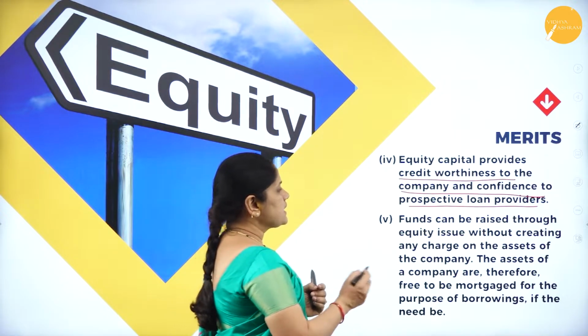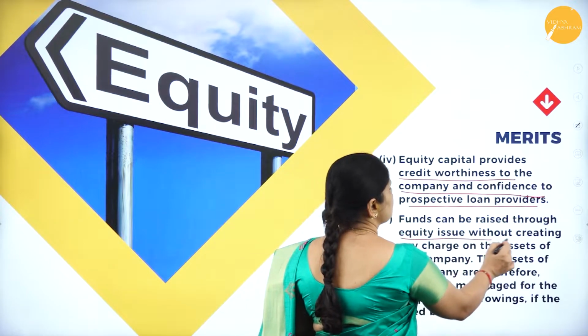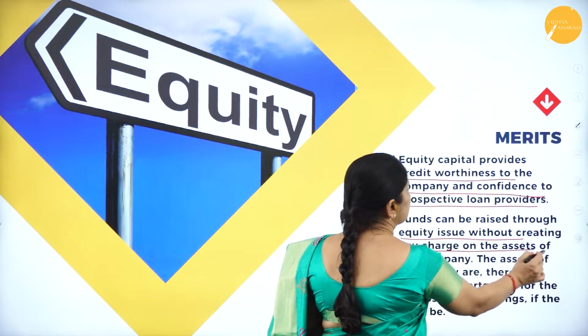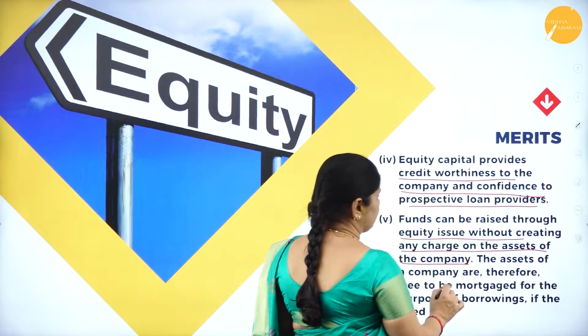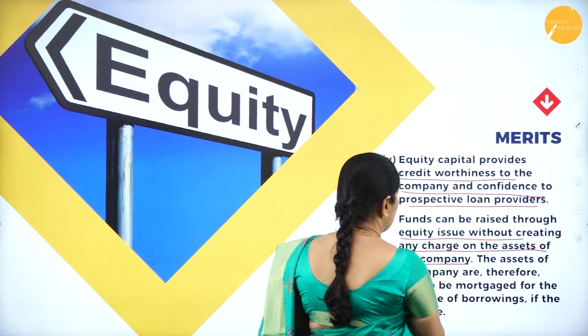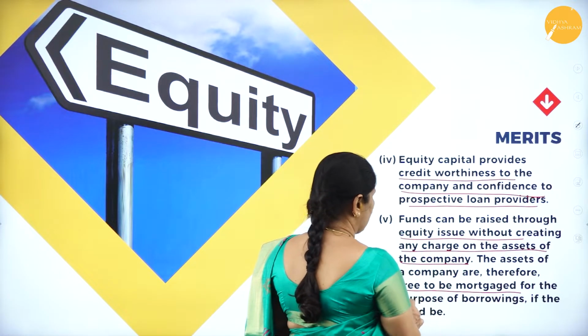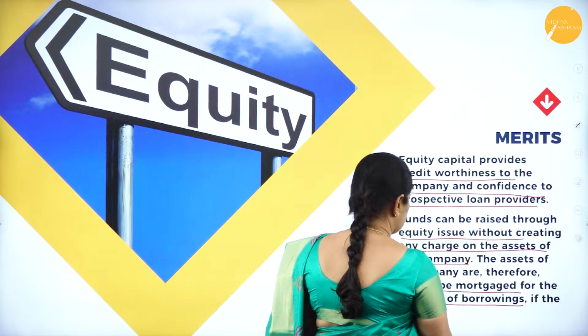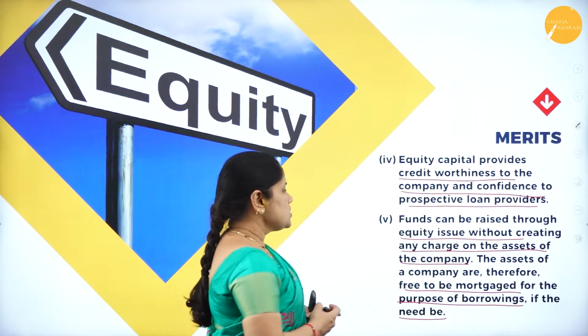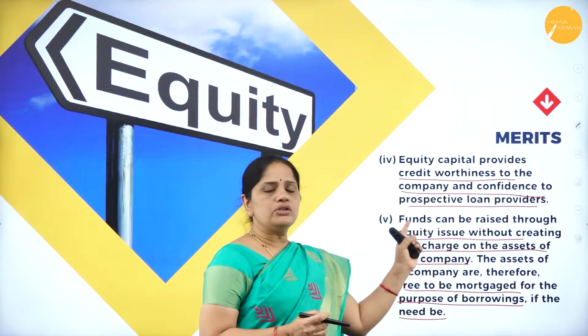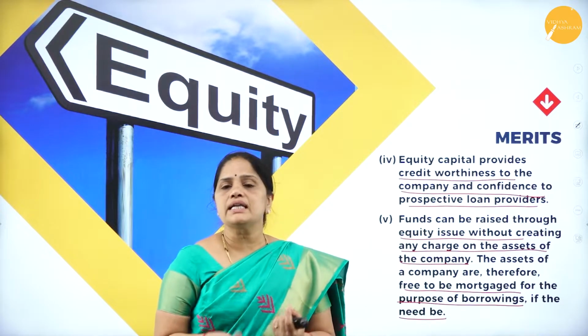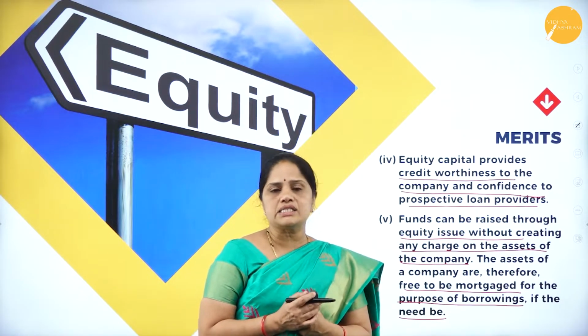Then the funds can be raised through equity issue without creating any charge on the assets of the company. The assets of the company are therefore free to be mortgaged for the purpose of borrowings if the need be. So the funds can be raised through equity issue without creating any charge on the assets of the company.